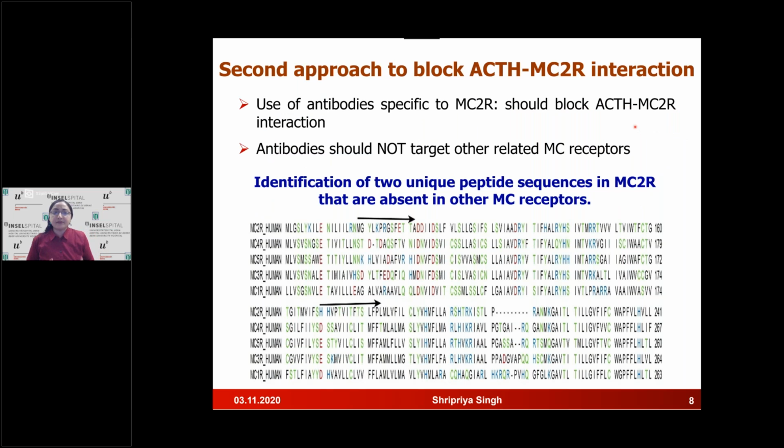The second specific approach would be to target the ACTH MC2R with specific antibodies. But now these antibodies should be so specific that they do not target the other receptors. They should be very specific for only the MC2R.